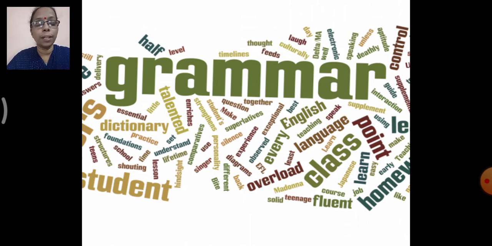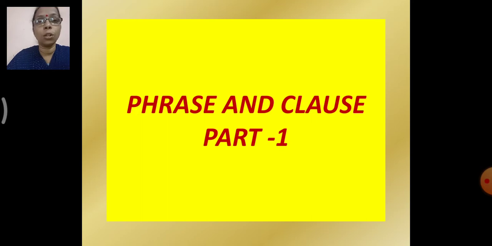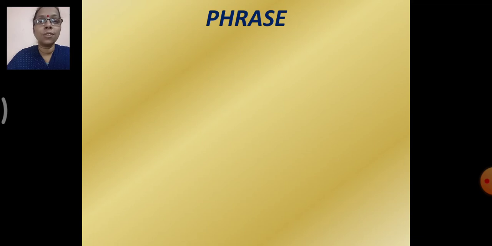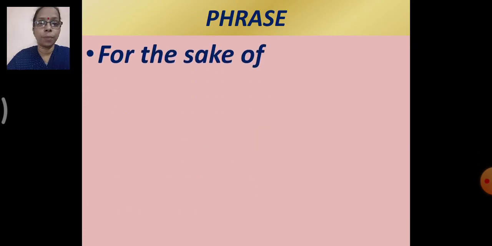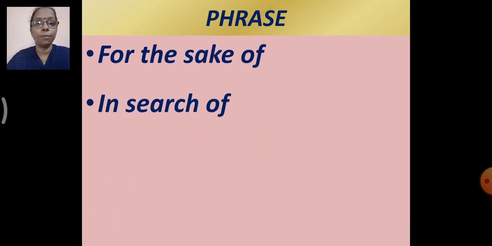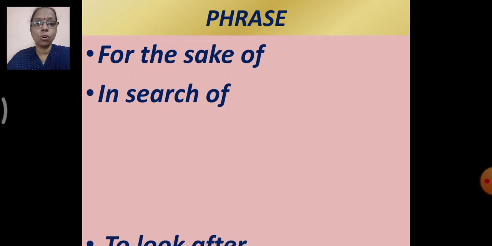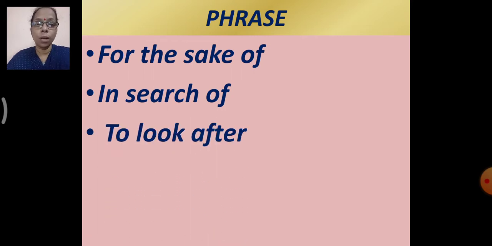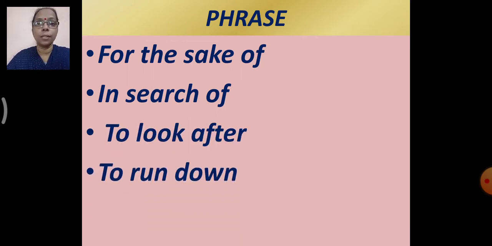Now today in English we'll be learning grammar. In grammar today we are going to learn the topic phrase and clause. This is part 1 of your phrase and clause topic. So let's start, children. Now first let's try to understand what is a phrase. Just have a look at these, children: for the sake of, in search of, to look after, to run down.